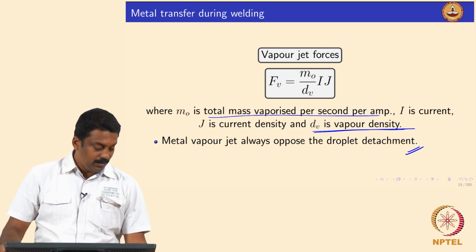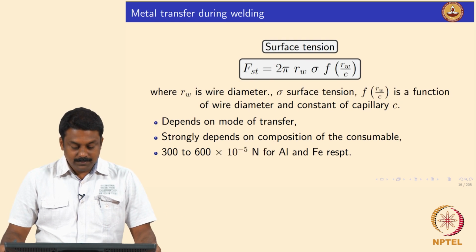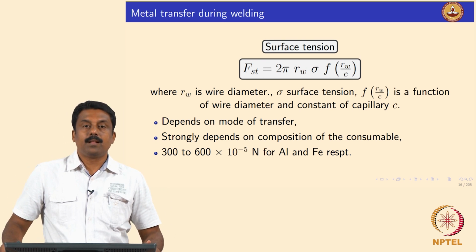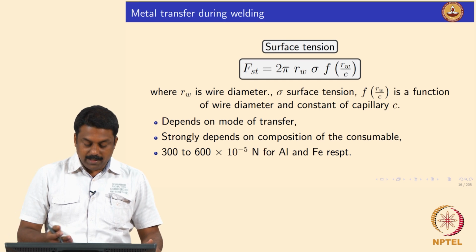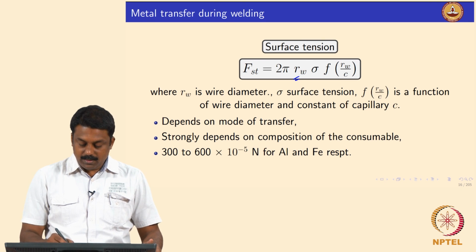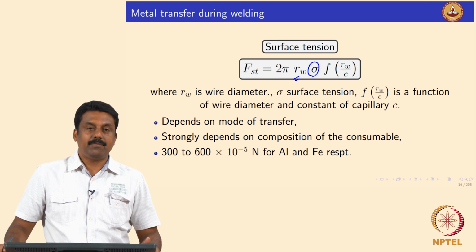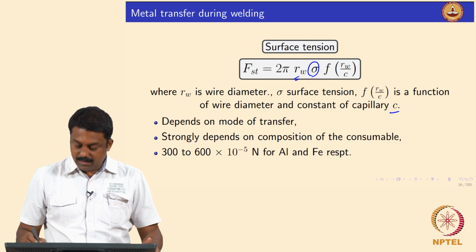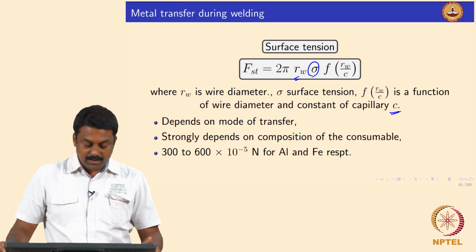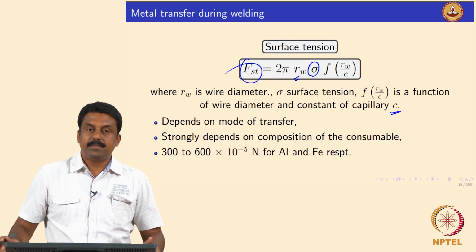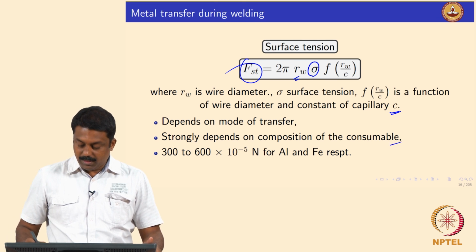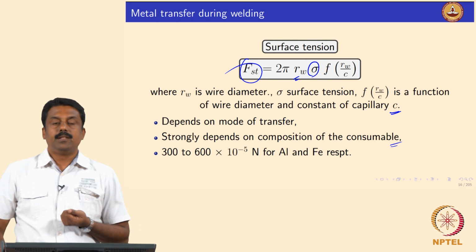The mass vaporized per second depends on the given current, the current density and the vapor density. So the vapor jet force would always oppose the droplet detachment, and we can calculate it, right. And then the last force, surface tension. Surface tension is again a function of composition, right. You can calculate the surface tension of the molten droplet from the droplet diameter, with this coefficient of surface tension, and then you have the capillary action that determines the surface tension. It strongly depends on composition, because if you change the composition, surface tension also changes.